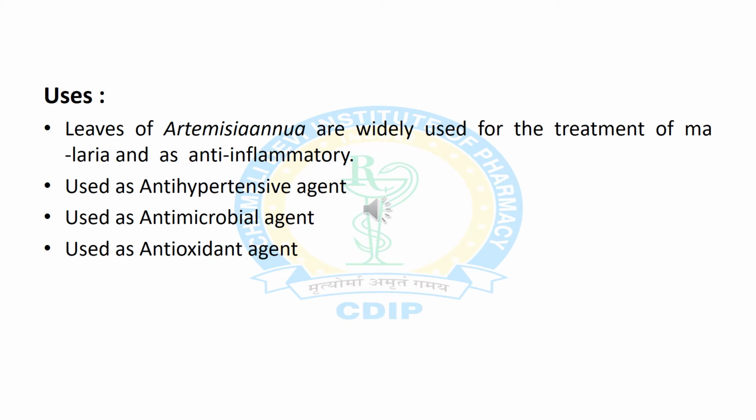Now we will discuss various therapeutic uses of Artemisia leaves. The leaves are used for treatment of malaria and as an anti-inflammatory agent. It is used as an antihypertensive and antimicrobial agent. It is also used as an antioxidant agent.